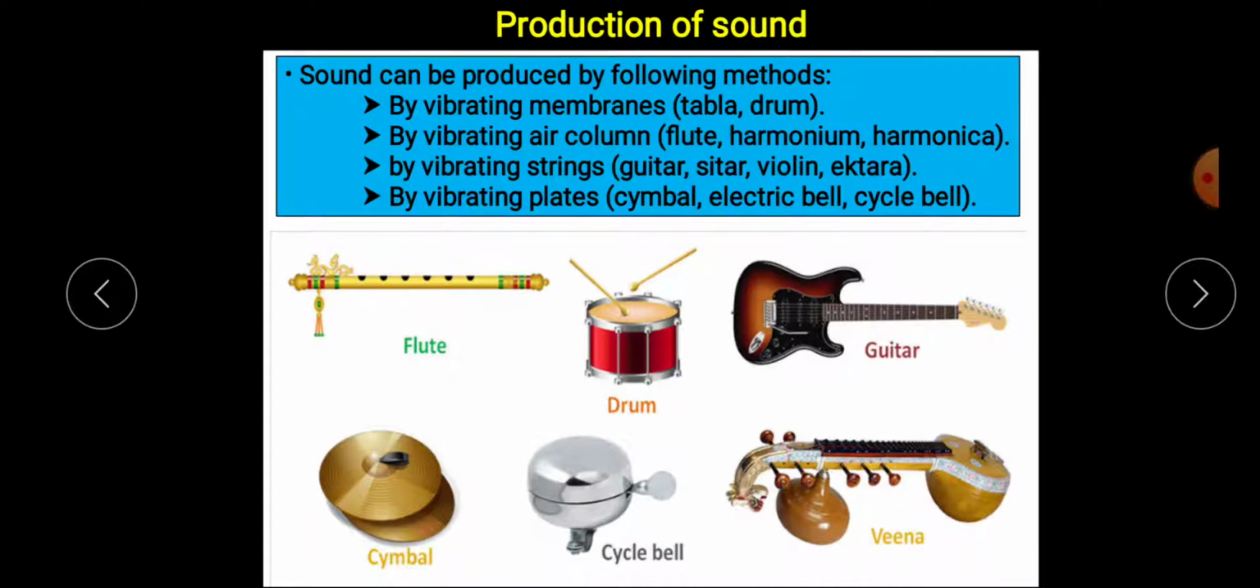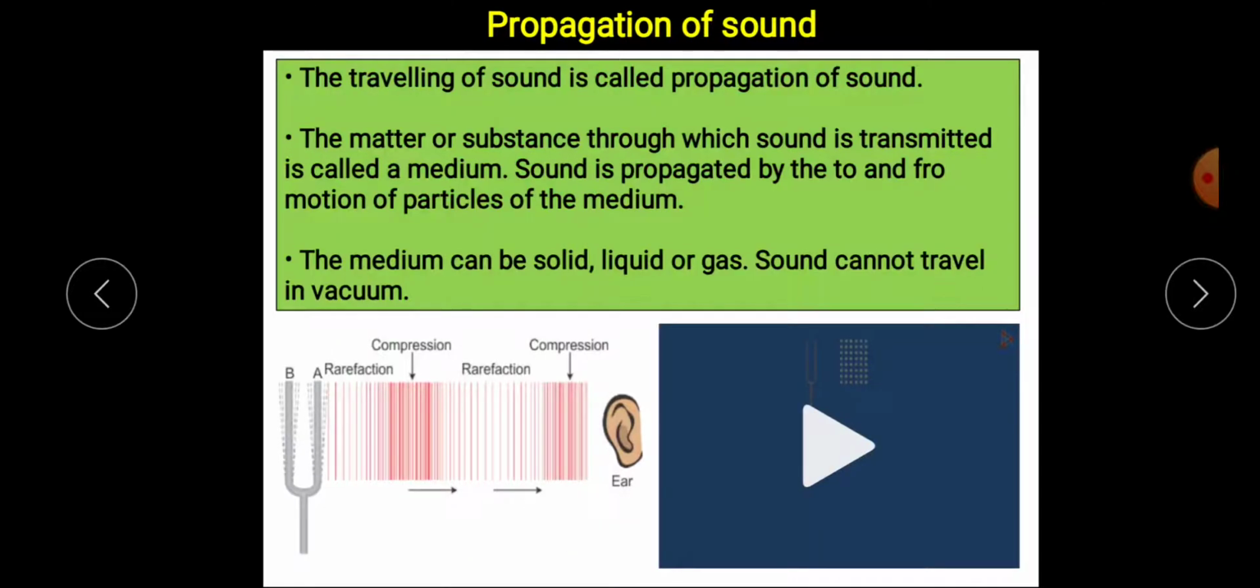Sound can be produced by following methods. By vibrating membranes, as in the example of tabla or drum. By vibrating air columns, as in the case of flute, harmonica or harmonium. By vibrating strings, as in the case of guitar, sitar, veena, violin, iktara, etc. Or by vibrating plates, as in the example of cymbals, electric bell or cycle bell, etc.